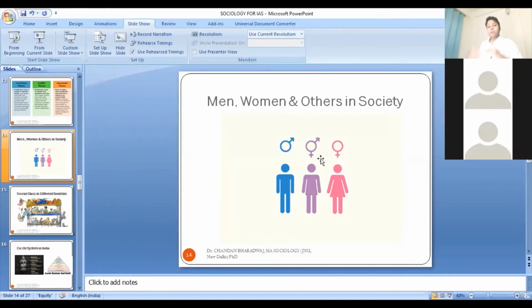Why? How is society looking at these things, and how has social change taken place in giving recognition to the third gender or third community? These things are very important, and through sociological exploration we have to see how the issue of gender is being tackled and discussed by different sociologists. This is one example which we have to understand in sociology.